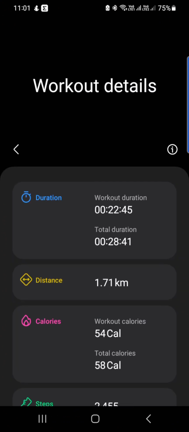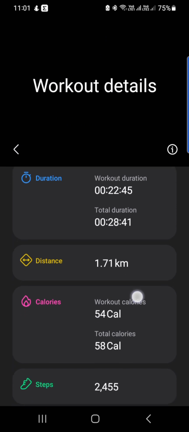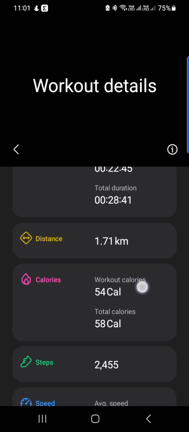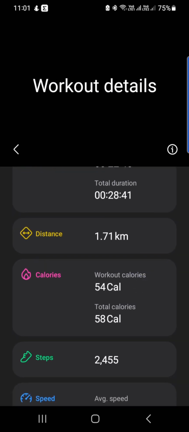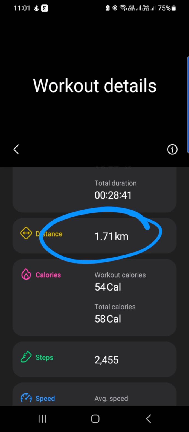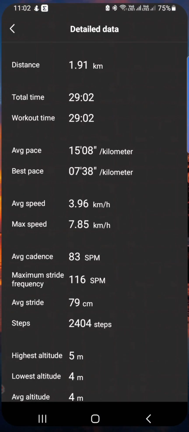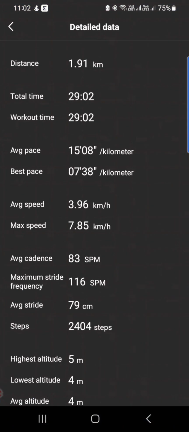See, this is the Samsung Health app. As you see, the workout duration of walking is 22 minutes and the distance covered is 1.71 kilometers. Okay, versus the Zepp app one, the total is 1.91 kilometers. So 1.7 plus versus 1.91. So there is a variance.